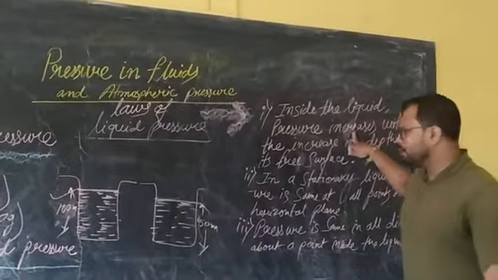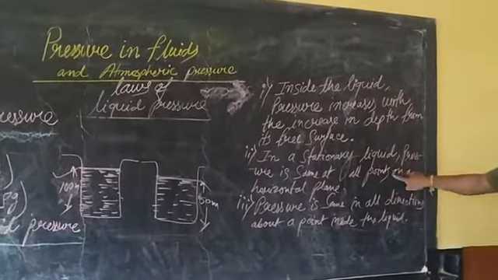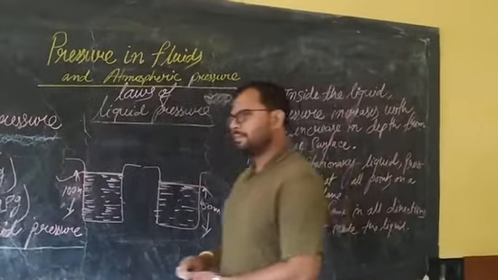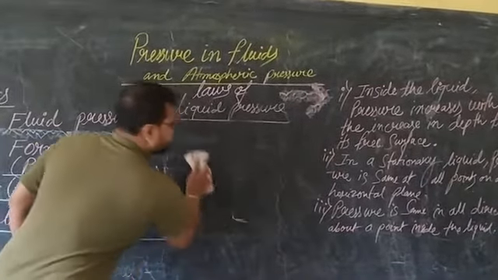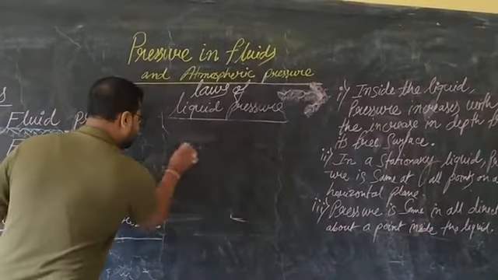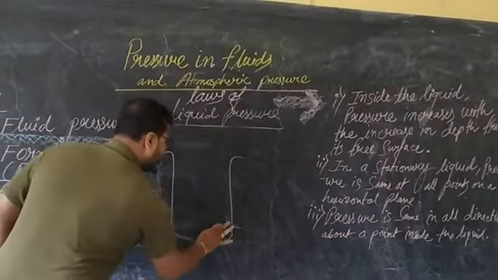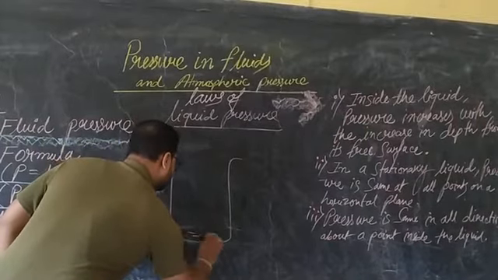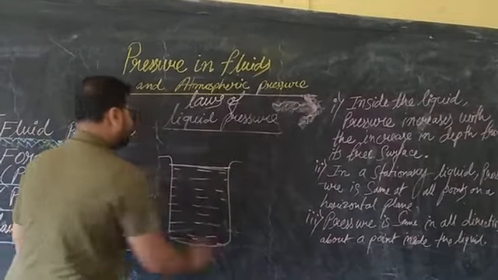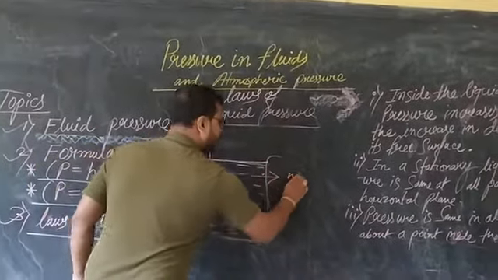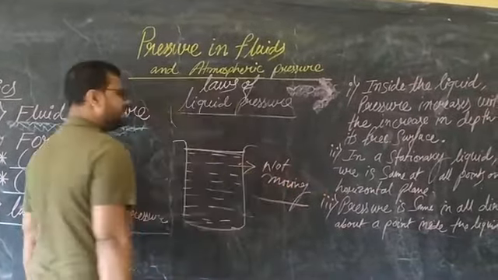Second law says, in a stationary liquid, pressure is the same at all points on a horizontal plane. What it is saying is, for a stationary liquid, you must understand the meaning of stationary liquid. Stationary means the liquid molecules are at rest. They are not moving at all, not in motion. Suppose it is filled with water in this way, and it is not having any random motion.